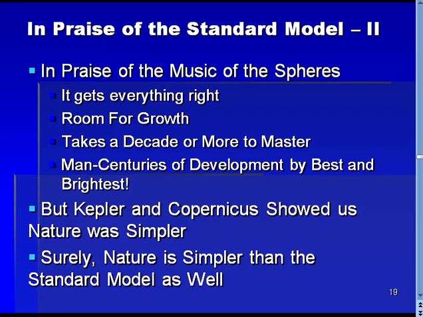Please be advised that I am not attempting to mock the Standard Model by comparing it to the medieval and now discredited celestial model. I truly believe that the medieval celestial model was indeed a monumental achievement, and I feel it deserves much more credit than it presently gets. The credit should come because of its attention to detail, its coherent fundamentals, and its mathematically correct and exact derivations that led to explanations of all experimental data. It was indeed an impressive effort. However, Kepler and Copernicus showed us that a much simpler model was possible, and it is my belief that nature is simpler than the Standard Model as well.